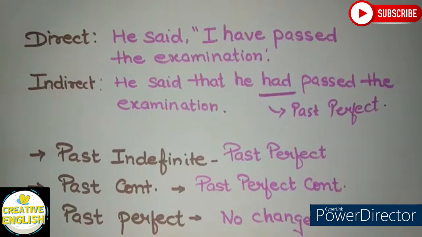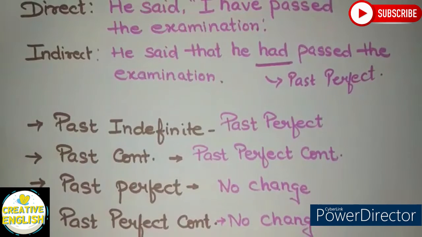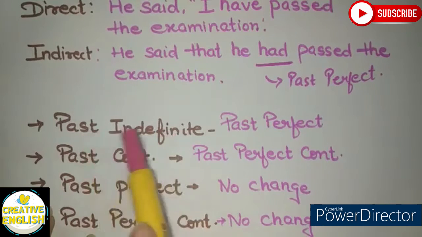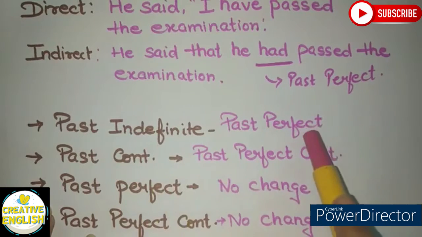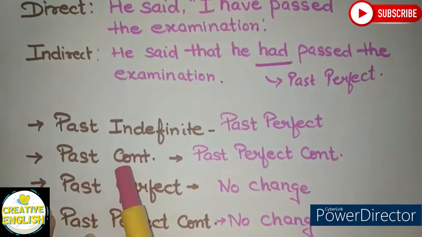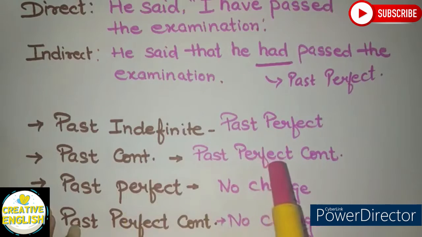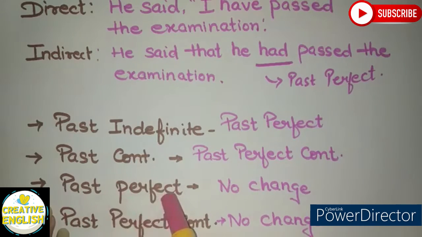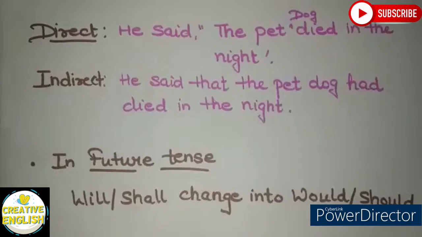Similarly, the changes in past tense will take place as follows. If the reported verb is past indefinite, it will get converted into past perfect. If it is in past continuous, it will get changed into past perfect continuous. But there will be no change in case of past perfect and past perfect continuous.